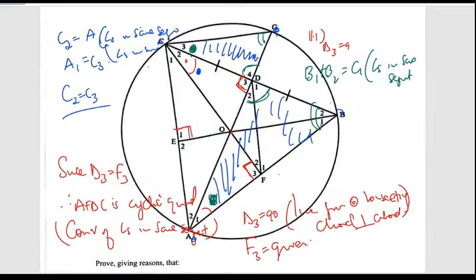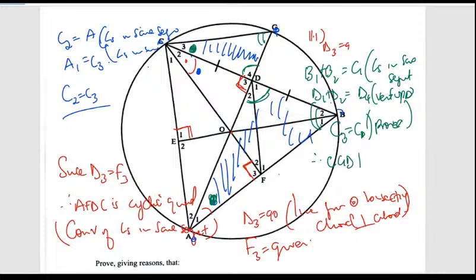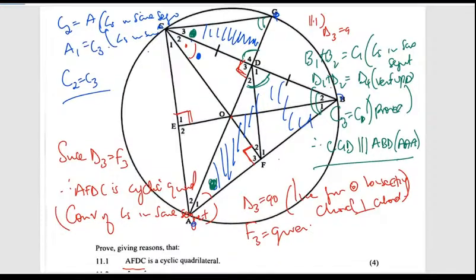Then D1 plus D2 must give us D4, vertical angles. And then C3 is equal to C1. We've proved that in the previous question. Therefore, CGD is similar to ABD because of angles. All right, so that is how we prove that.